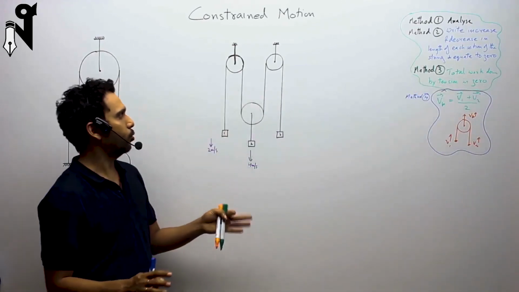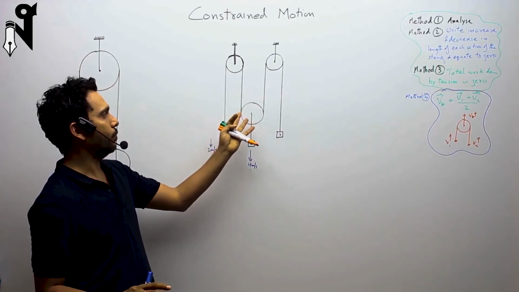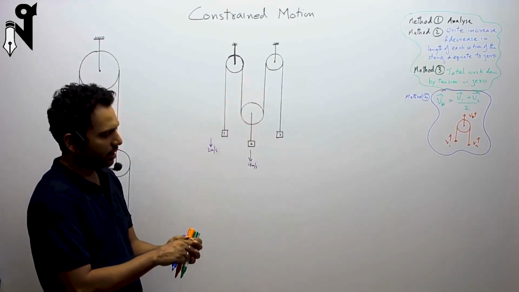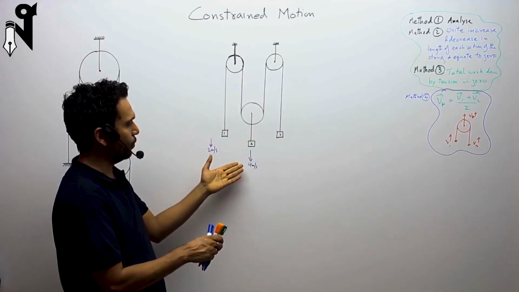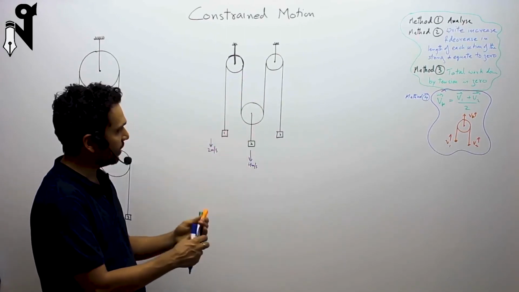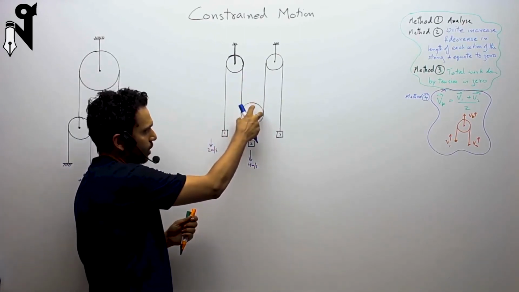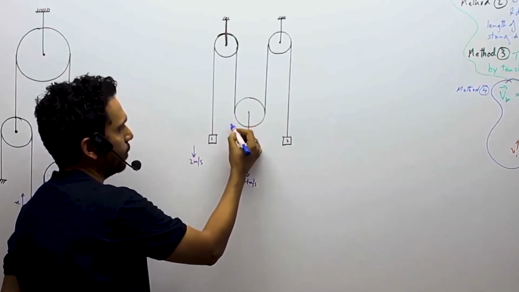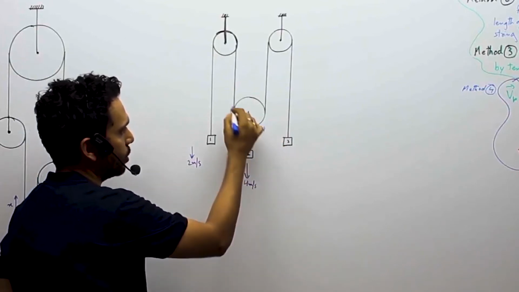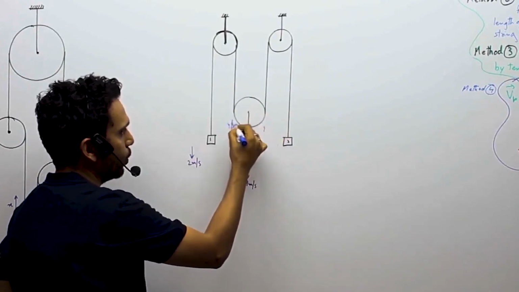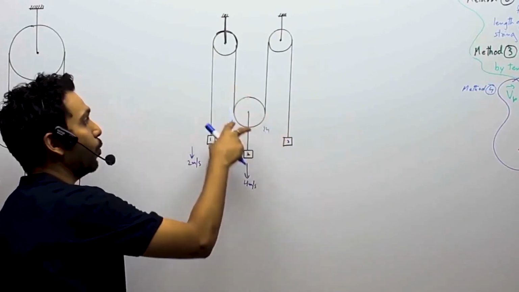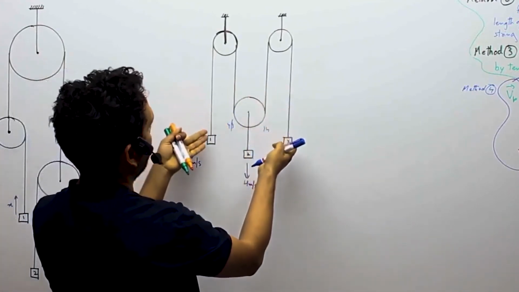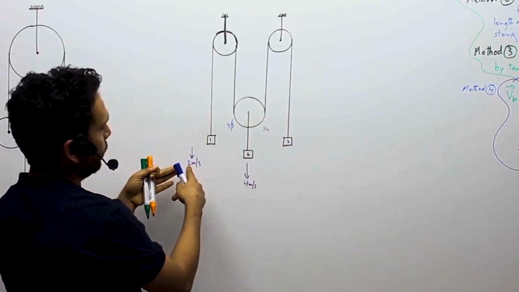So I generally prefer loose strings. I've got a movable pulley. I would have preferred this going up and then studying the other movements, but it's okay since the value is given. We are going to do it the way it is given. So if this pulley comes down by 4, what is going to happen? You have to have a supply of 4 and 4 string over here and there. So 4 over here, 4 over here. So where is it going to be supplied? Maybe 4 from this side, maybe 4 from that side, but it is not given it is 4.